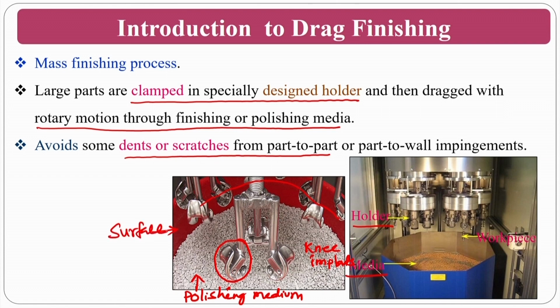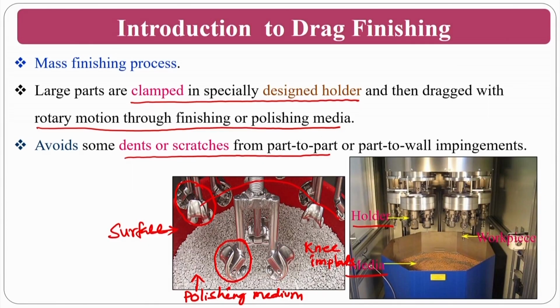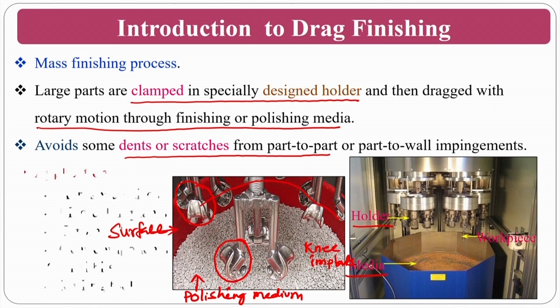At the same time, these components look like they are near the wall of the drag finishing vessel, but it is not so. The wall is made of polyurethane polymer, so even if it is hit, nothing will happen. But the better condition is that it should not hit, so they maintain a certain distance from the wall.